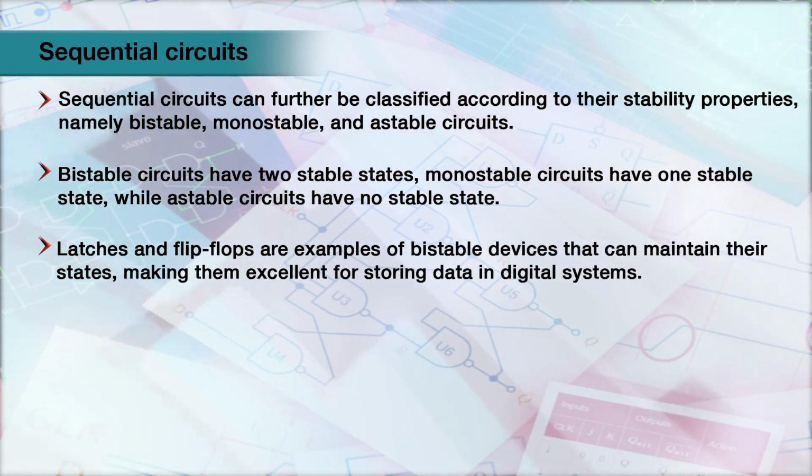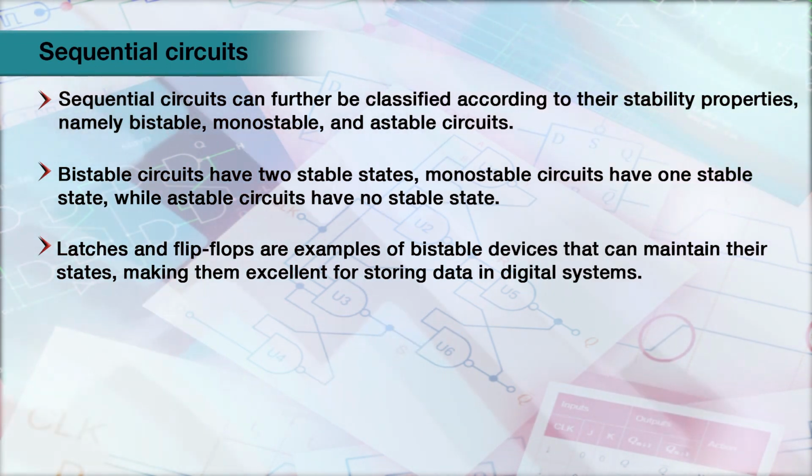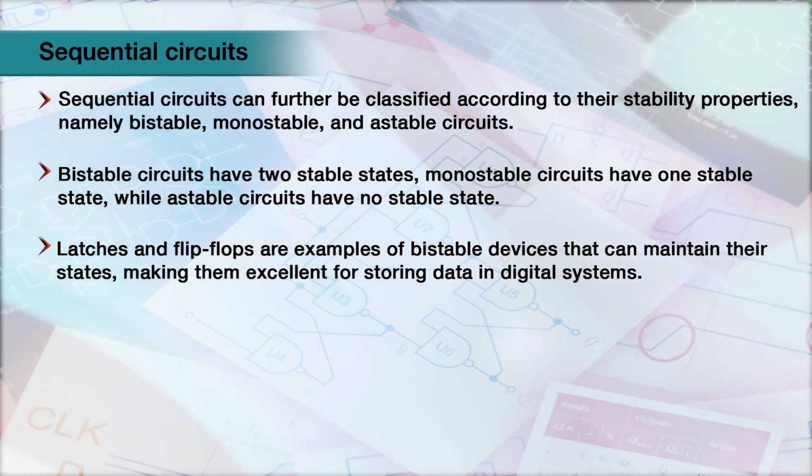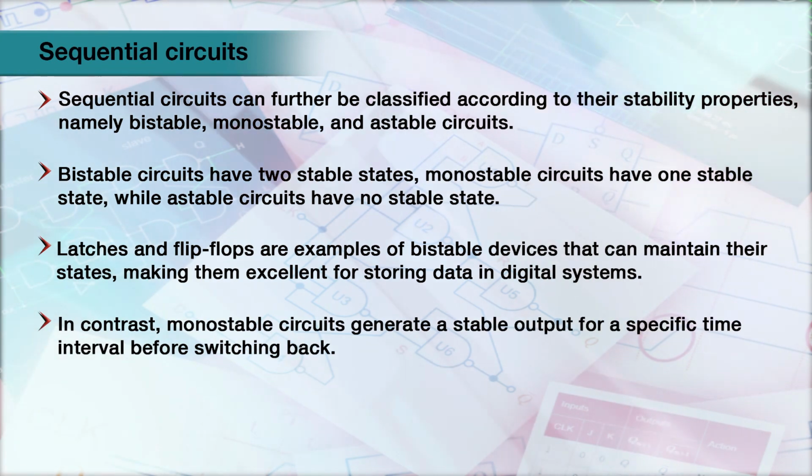Latches and flip-flops are examples of bistable devices that can maintain their states, making them excellent for storing data in digital systems. In contrast, monostable circuits generate a stable output for a specific time interval before switching back.